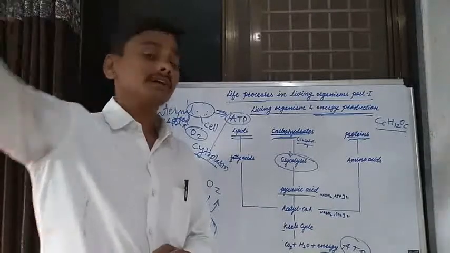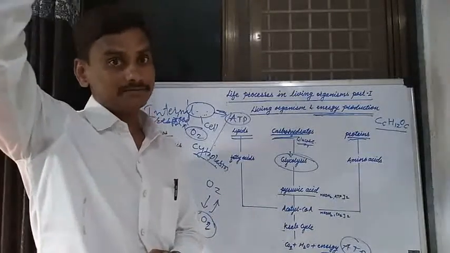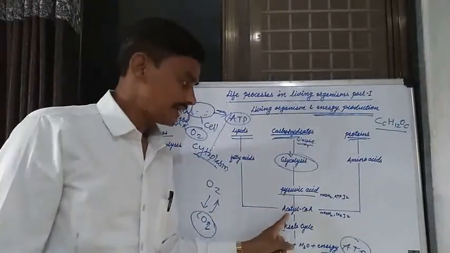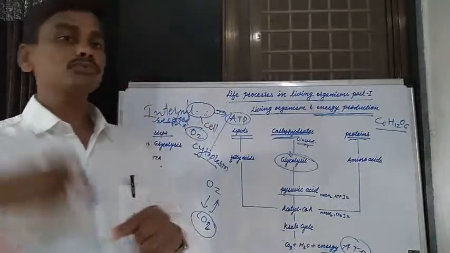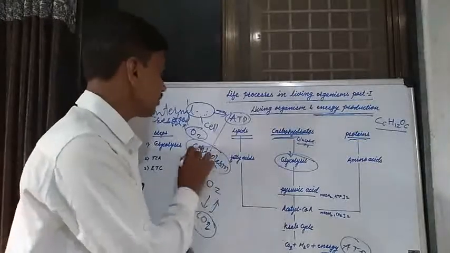This carbon dioxide is given out of the body. Now this pyruvic acid and acetyl coenzyme are produced in the cytoplasm of the cell.